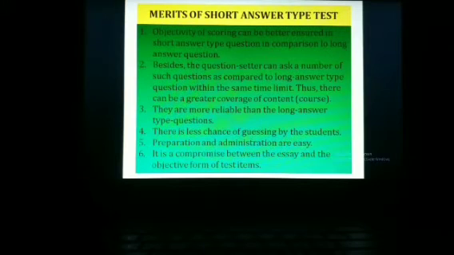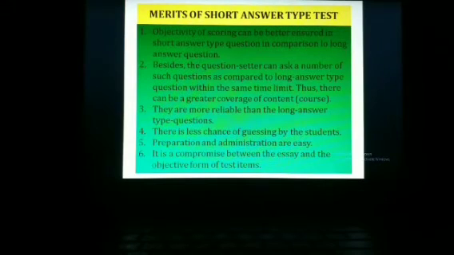संक्षेप उत्तर का प्रश्न या परीक्षण के गुण क्या है. नंबर 1, ऑब्जेक्टिविटी ऑफ स्कोरिंग. In comparison to the essay type test, short answer type tests are better for scoring because the answers are short, brief in comparison to long answer type questions. So in the answer key also the instructions are given to the examiner how to evaluate. It is more objective in the sense of scoring.